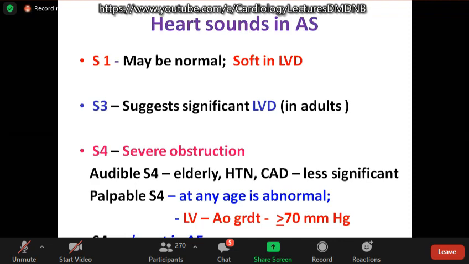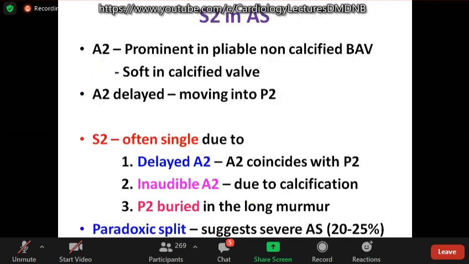Whereas audible S4 in elderly or with hypertension or coronary artery disease has less significance because these diseases itself or in older age itself can have a S4. So S4 is absent in atrial fibrillation because there is no effective atrial contraction.